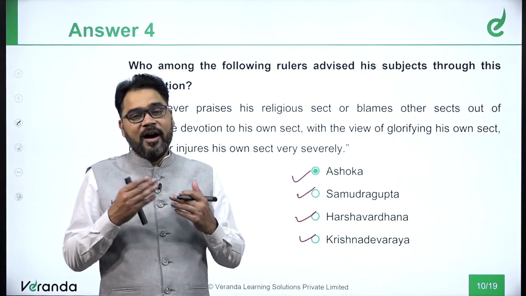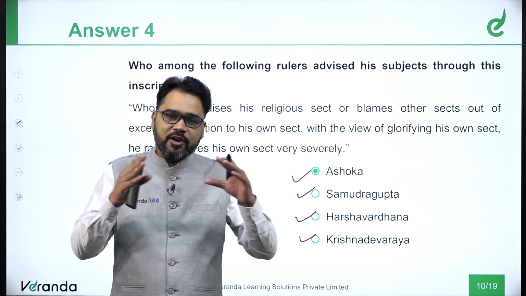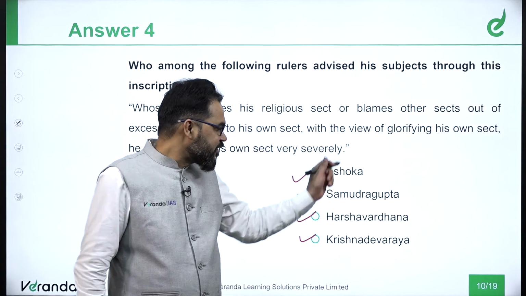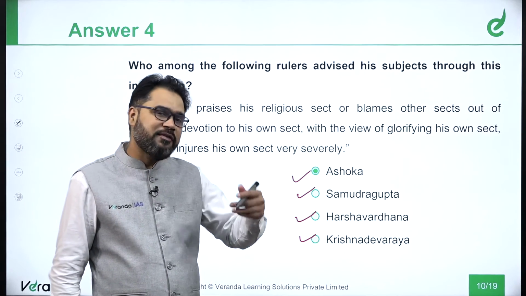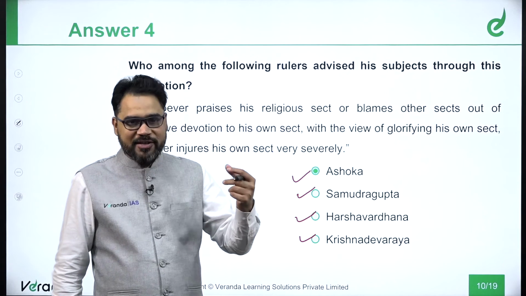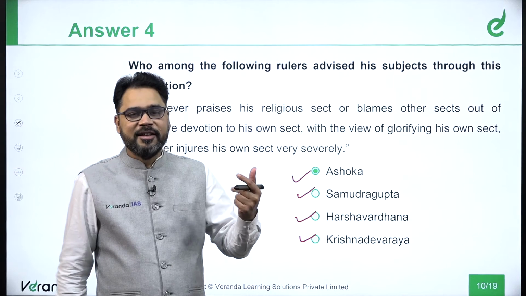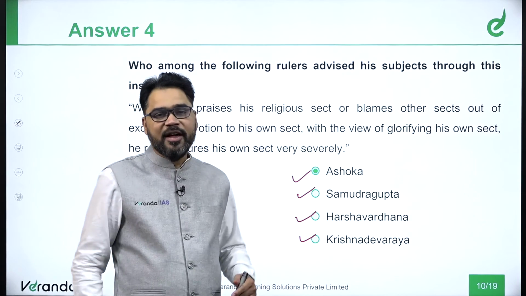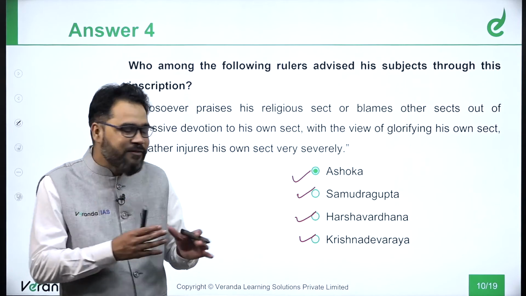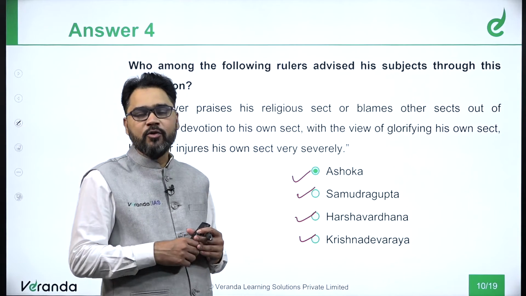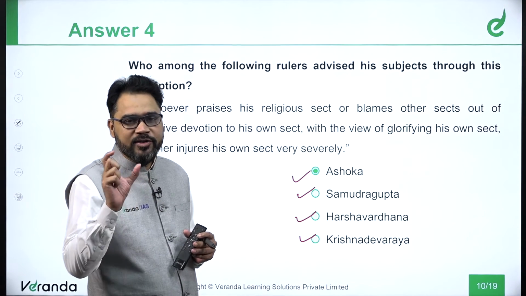Here it will be a calculated guess, right? So this is how, sometimes when you don't have a clue, you can just relate these people. Samudragupta is known as Napoleon of India, so definitely we are talking about his army or navy that he developed. Similarly, for Krishnadev Rai, we know that he was prominent for art and culture. See, we have the options here. It's all about how you approach and look into a particular question or situation.